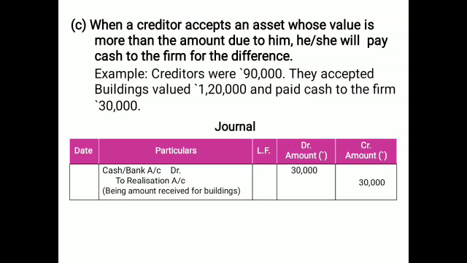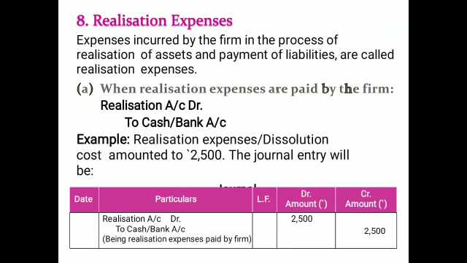But if a creditor accepts any asset whose value is more, that means the liability is 90,000 and the value of the asset is 1,20,000, then the difference of 30,000 will be received by the firm. So the cash to realization entry will be passed.